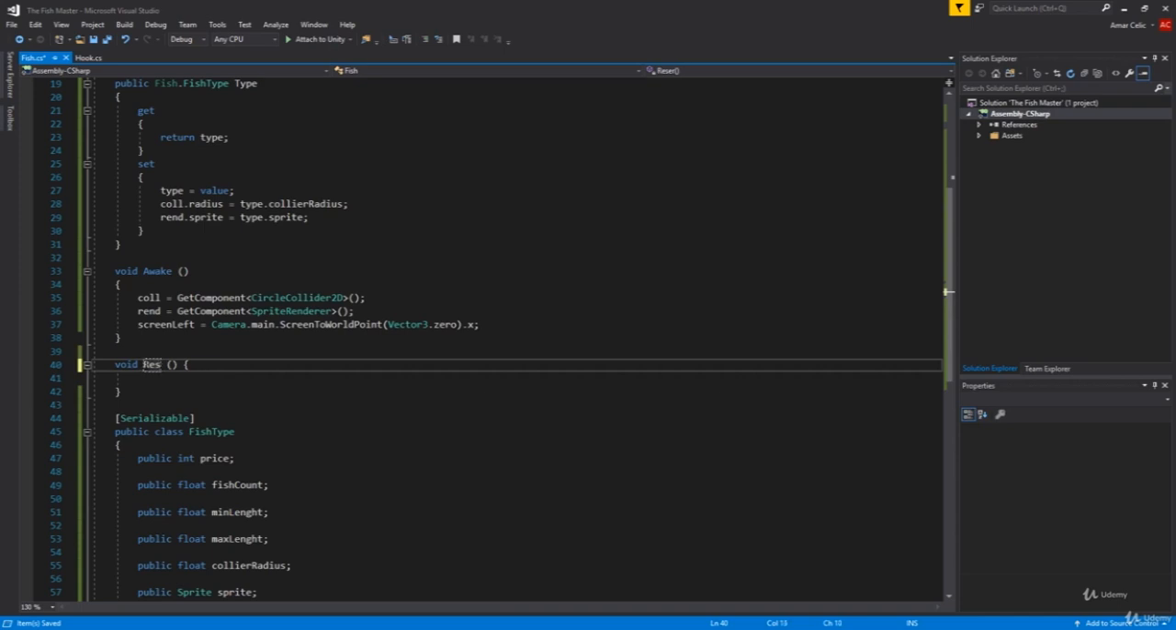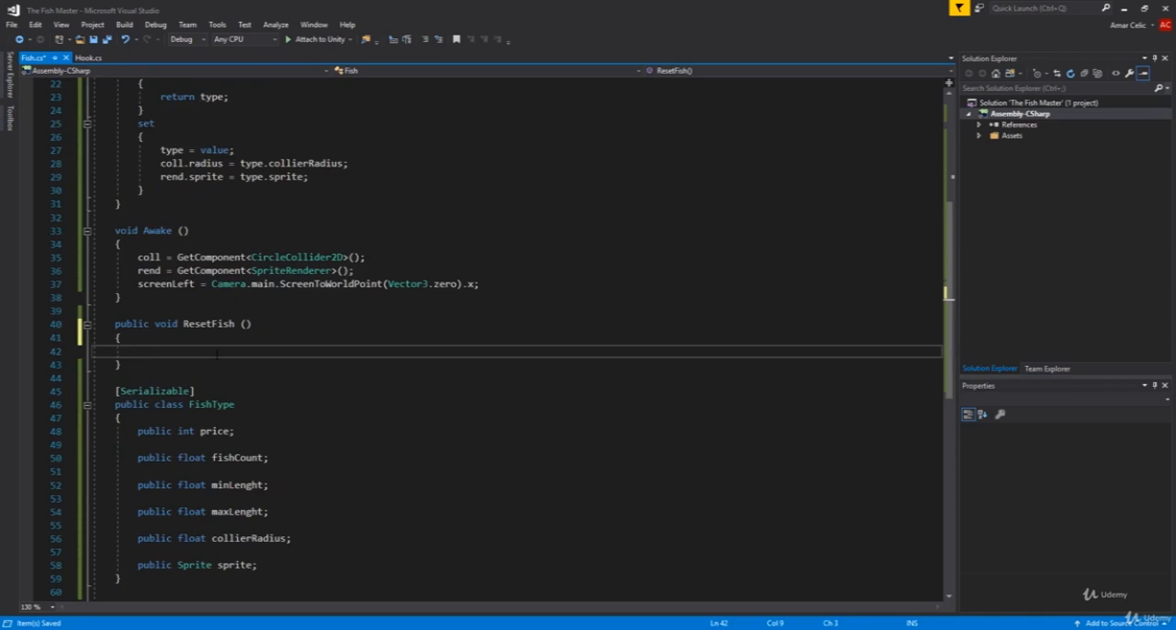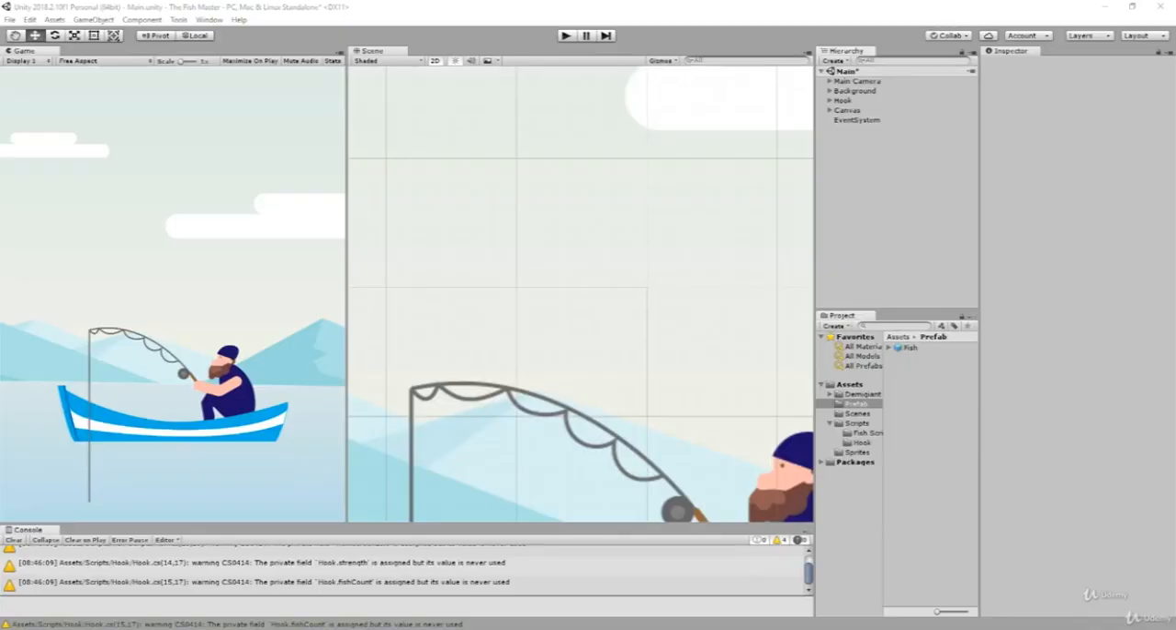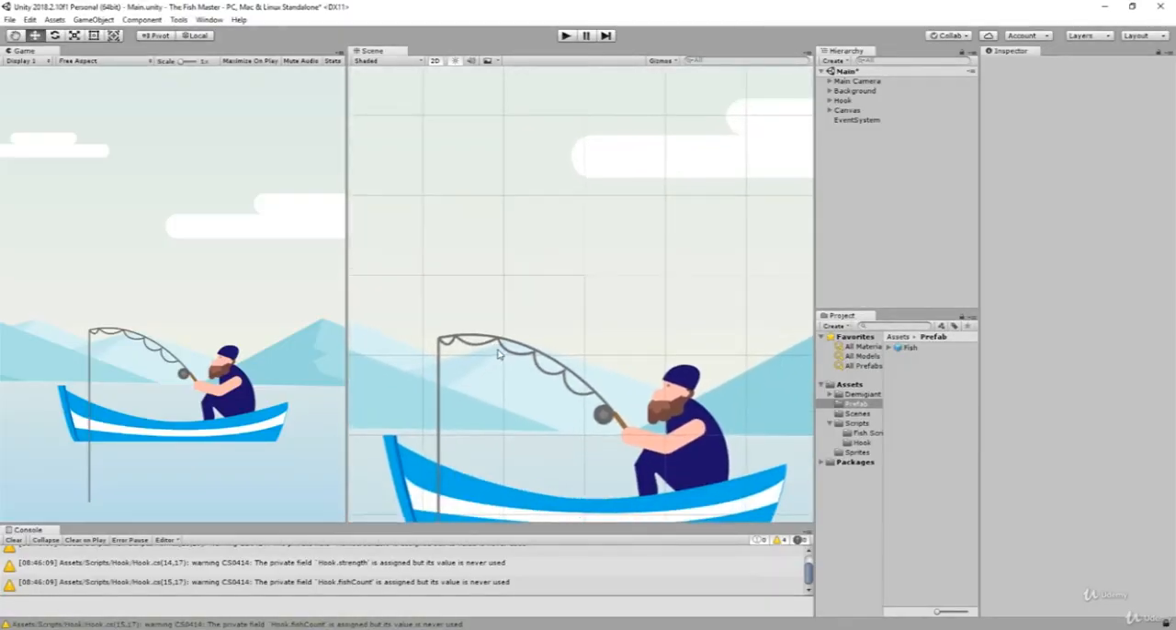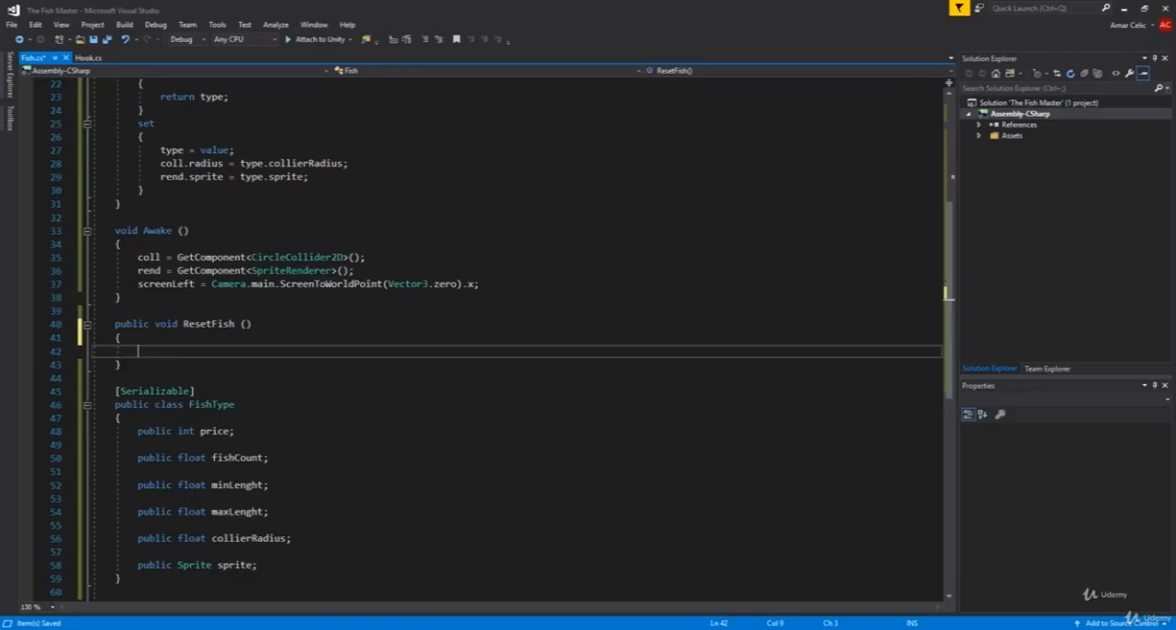So reset fish, and we're gonna call it public. Here you may see reset fish, meaning that it will reset, but actually it will even reset it and put it in our game. So it will organize our fishes to go, I mean not to go, but to be all around the place. You will see. Now in reset fish, we're gonna check if we have tweener.